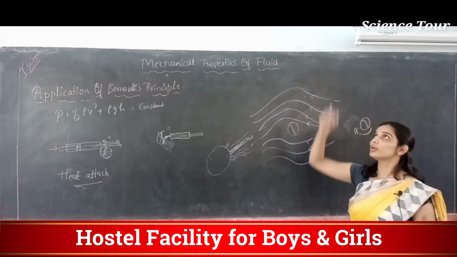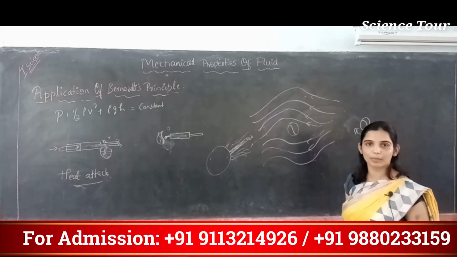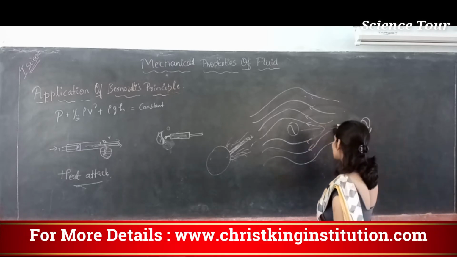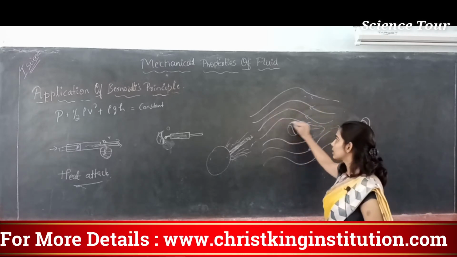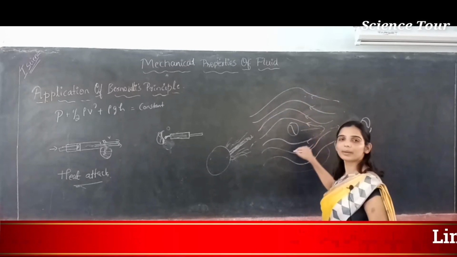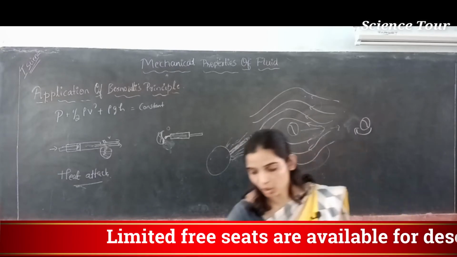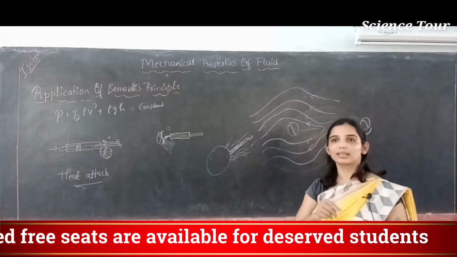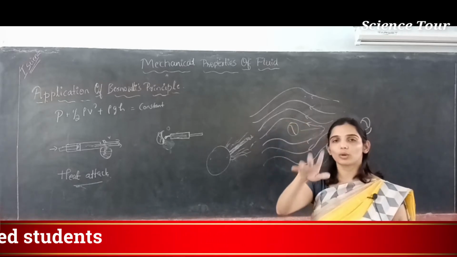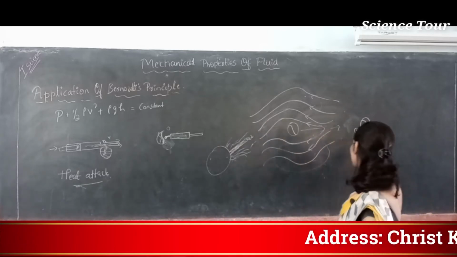If I throw it upward, it will go in the same line, reach the maximum height and then drop backward. Because when I throw, it will move at the same height. Why? Because the air layers on top and bottom of the ball will remain the same. So when I throw a ball like this, the top layer and bottom layer of that chalk piece will remain the same. What happens in the case of a ball which is spun?